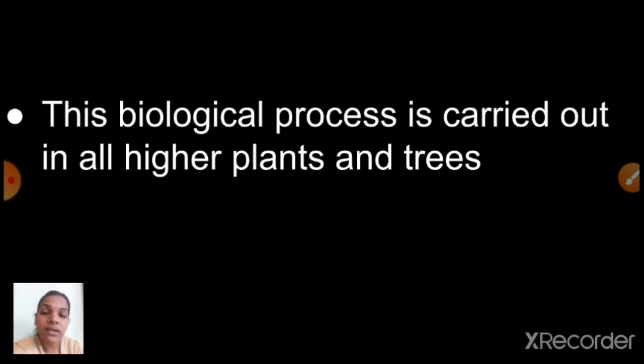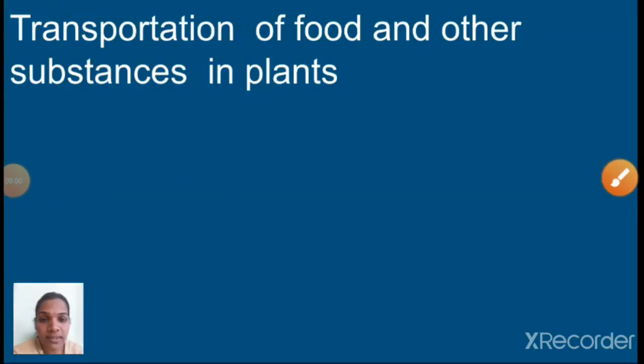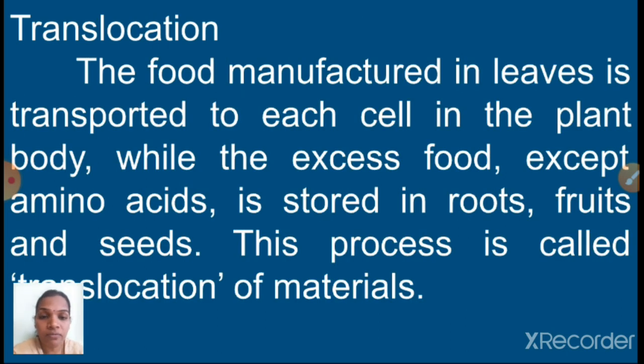Understood, children? Next one is transportation of food. How the food is transported from the leaves to the other parts of the plant, we will see now. Are you ready? Yes. Now we will discuss transportation of food and other substances in plants. We studied about water; now how food and other substances are transported from one place to another, we will see. You know very well that the leaf contains what? Chlorophyll. With the help of chlorophyll and the photosynthesis process, plants prepare their food.